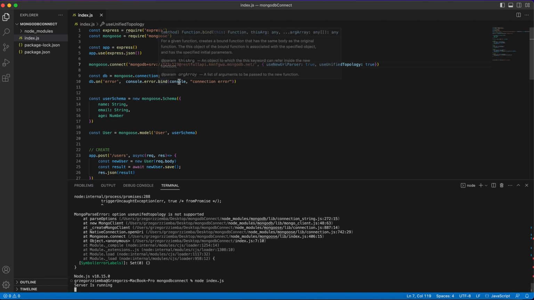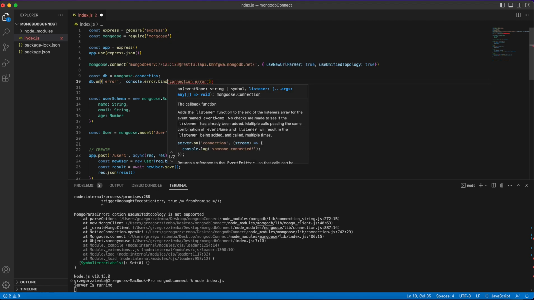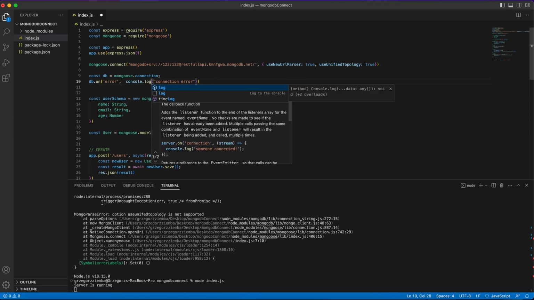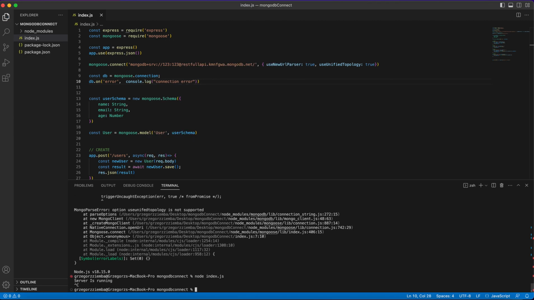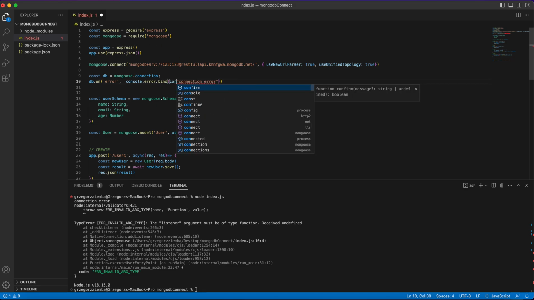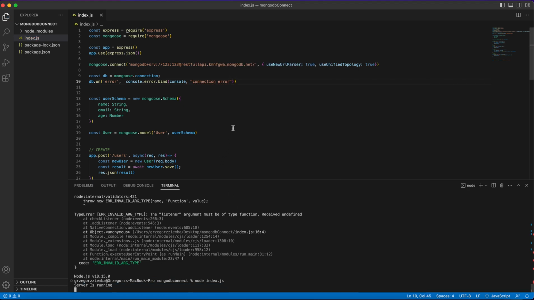But I guess if we do not override it, we should be ready to go and check if we can create it over here. No, we cannot override it in that easy way. We should bind the console.error to make it happen. So we'll just pass console as the first argument, and with that in mind, our server is running correctly.